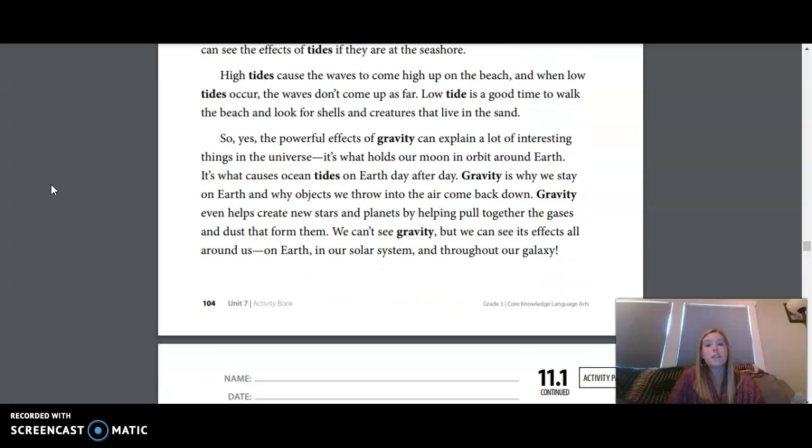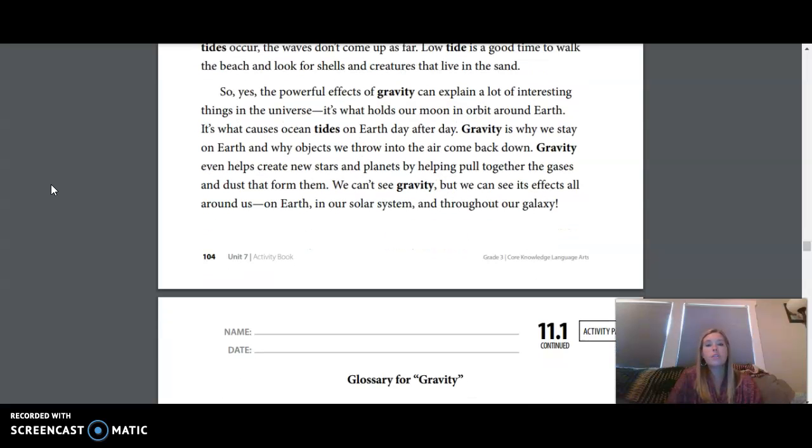People can see the effects of tides if they are at the seashore. High tides cause the waves to come up high on the beach. And when low tide occurs, the waves don't come up as far. Low tide is a good time to walk the beach and look for shells and creatures that live in the sand.